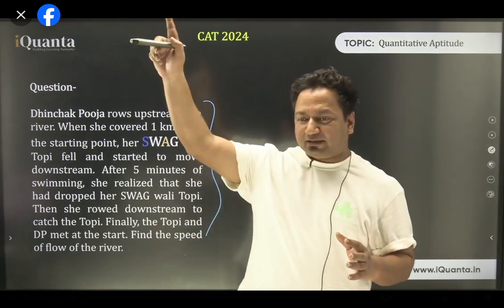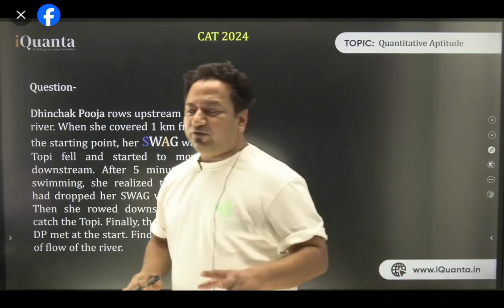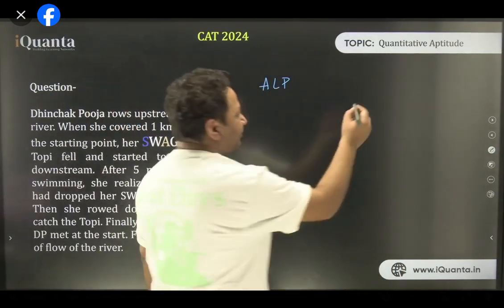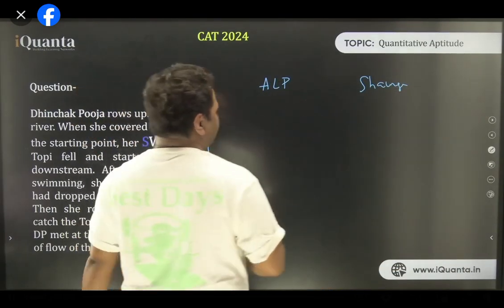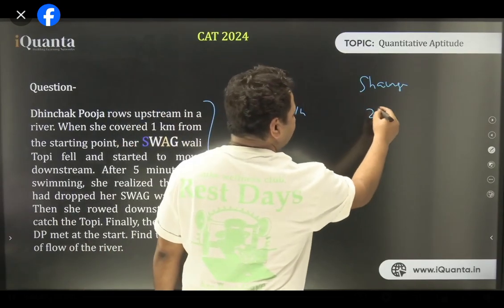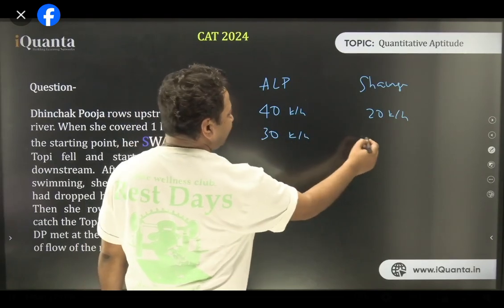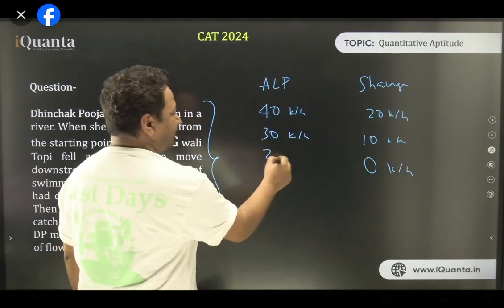Do you remember the first class? The second class basically, in which I discussed relative speed. So I told you one example. Let's take an example, Shaurya. I and Shaurya are running in the same direction. I was traveling at 40 km per hour and Shaurya was traveling at 20 km per hour. Our relative speed was 20. If I travel at 30, he must have traveled at 10. If he did not travel at all, I must have traveled at 20 km per hour, isn't it?